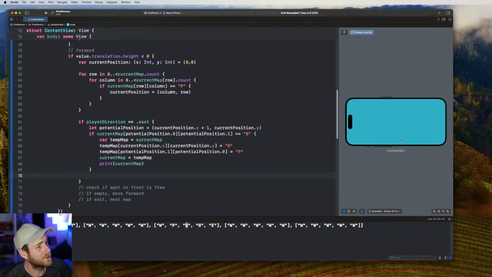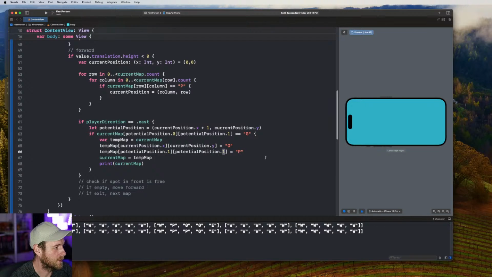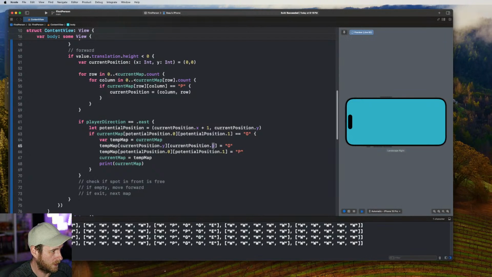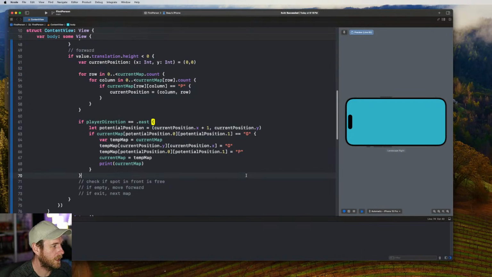So swiping up doesn't work, and I'm wondering if it's because the device is on its side, and so I have to swipe differently. But it's weird because the directions and stuff were working fine before. We've got the same problem because I swapped the wrong ones around because I'm an idiot. So we've got Y here, we've got X here. This is the one that needs to change. Let's clear that.